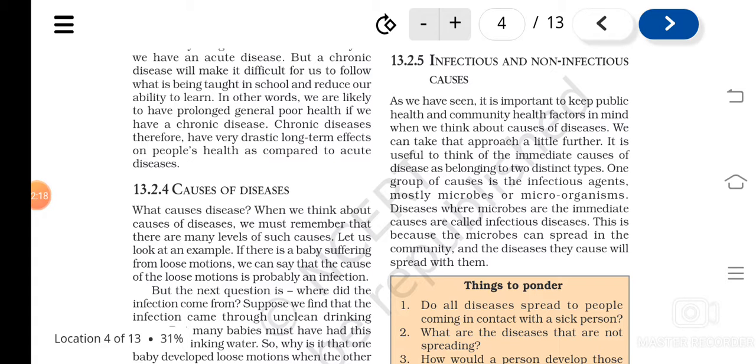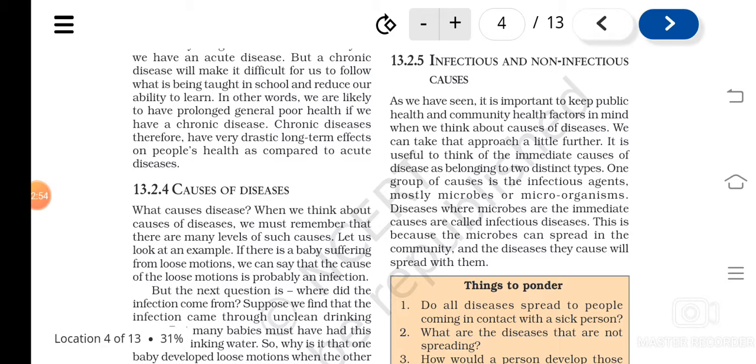So, diseases where microbes are the immediate causes of the disease are known as what? Infectious diseases, isn't it? There are various causes like public health, community health, isn't it? Personal health also can cause the disease. But if a disease is caused immediately, meaning the immediate cause, if it is a microorganism, then we call it as what? Infectious disease. Because why do we call this an infectious disease?